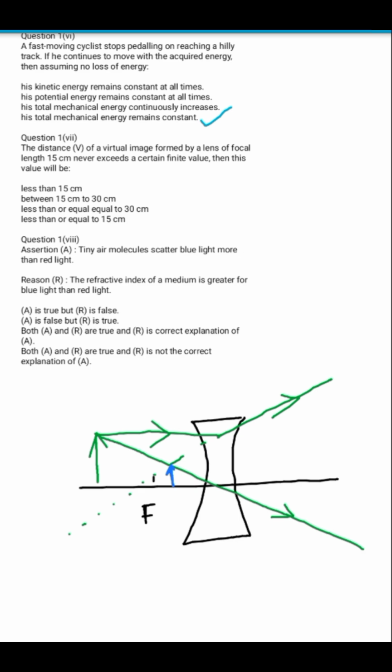So what can be the possible answer over here? It will be either less than or equal to 15 centimeter. If the object was at infinity, the image will be formed on the focus, and if the object is somewhere else, like the one which we have considered, it will always form between the lens and the focus. It will never form beyond the focus. So your correct answer will be option number 4, that is less than or equal to 15 centimeter.